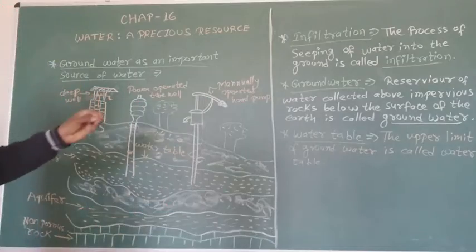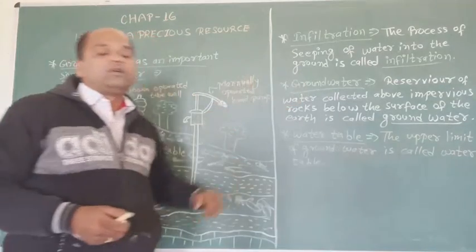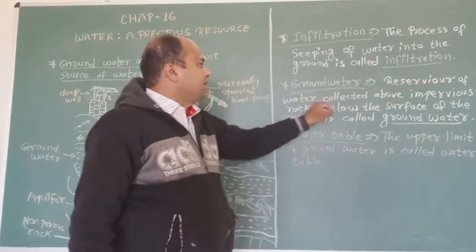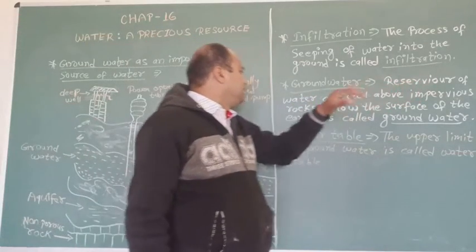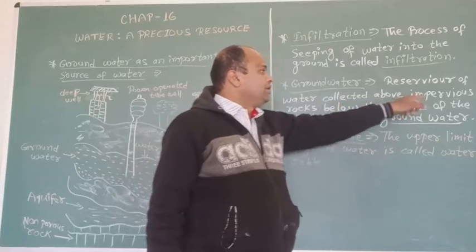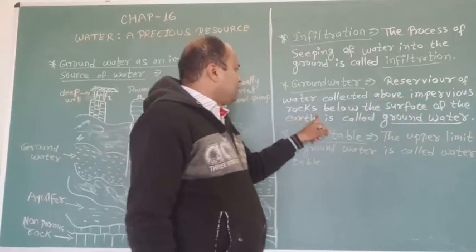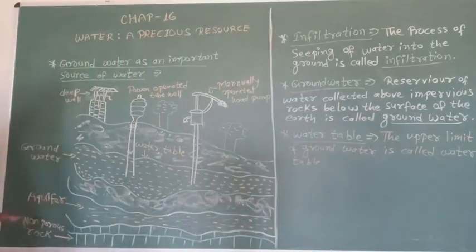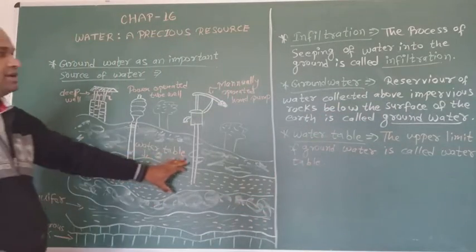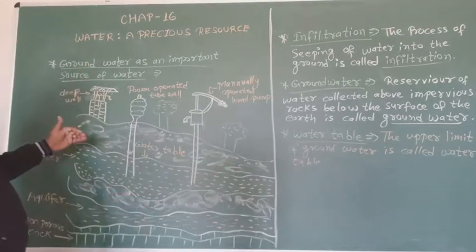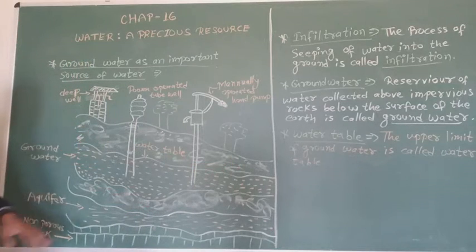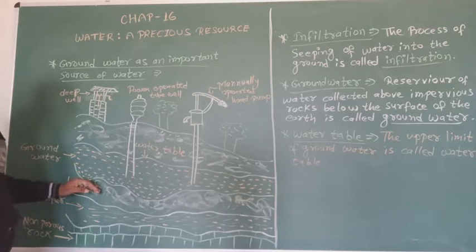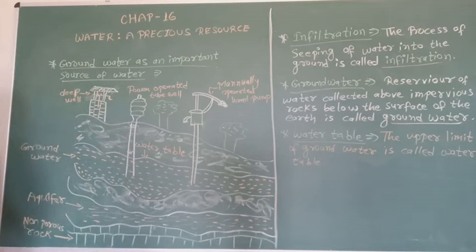So there is one thing about groundwater. What is groundwater?